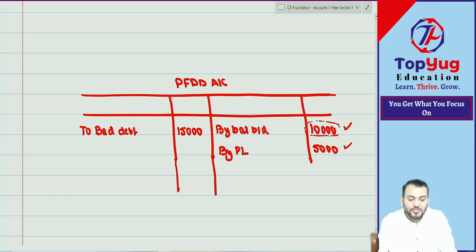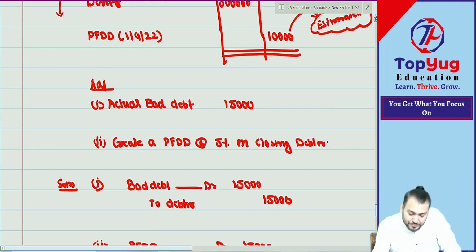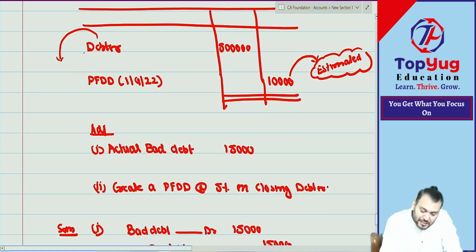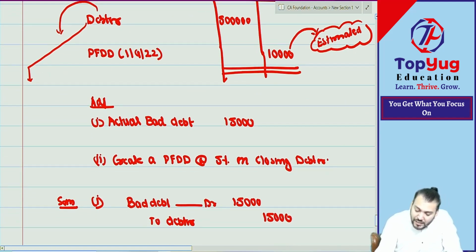Now current year they have said create a provision at the rate of 5% on closing debtors. So can I say closing debtor will be what? When I am saying closing debtor, this was opening debtor, means this was debtor before bad debt. Then we have done one journal entry, bad debt to debtor.